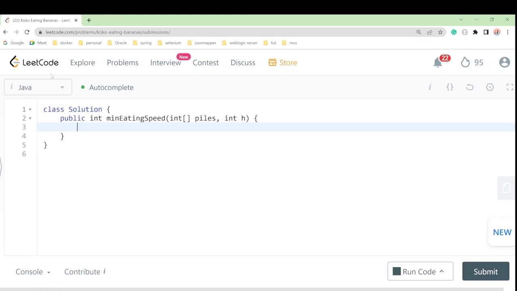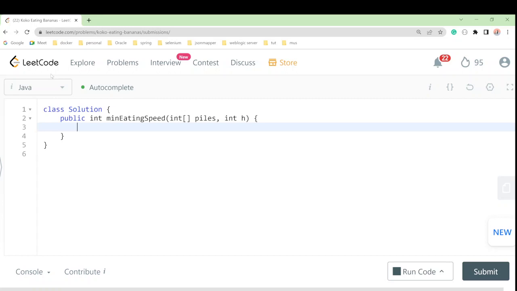And the second is saying that if Koko cannot finish with a speed of n, then she cannot finish with a speed of n minus 1 either. So n plus 1 or n minus 1 either, you can say. Two laws we have: with a smaller eating speed, Koko will spend more or equal time on every pile, thus the overall time will be greater than or equal to that speed. So let's understand here so that you will understand.